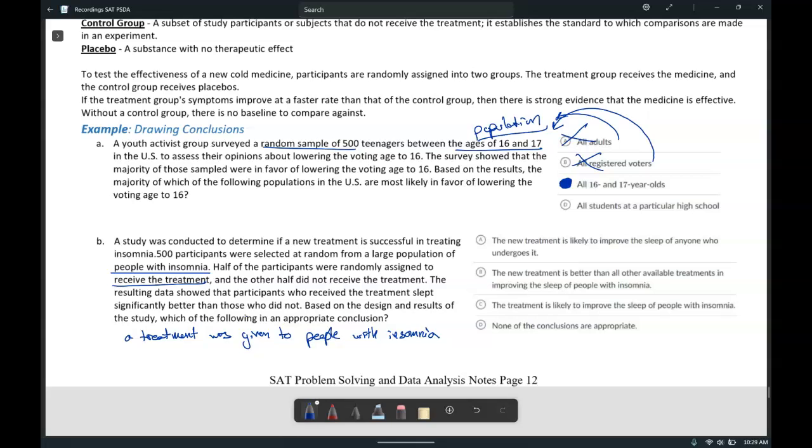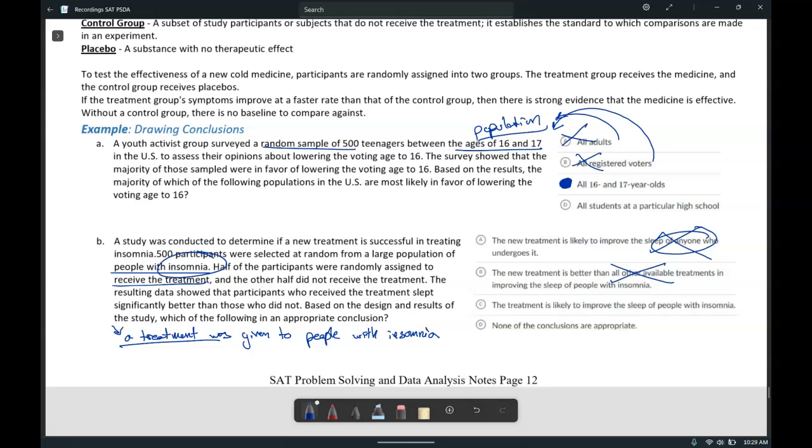The new treatment is likely to improve the sleep of anyone who undergoes it. Well, anyone is that important distinction there. We only tested it on people with insomnia, so we know that's not going to work. The new treatment is better than all other treatments in improving sleep. Well, we only tested one treatment, a treatment. We didn't test any others, so we cannot make that claim.